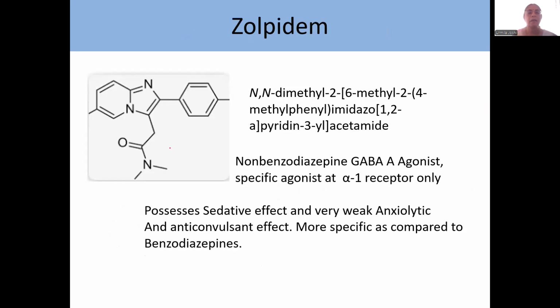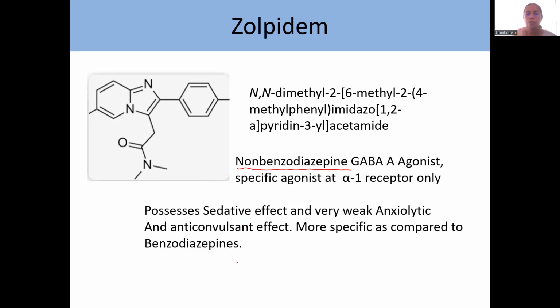The last drug mentioned in your syllabus under benzodiazepines is zolpidem. Zolpidem is actually a non-benzodiazepine, but it binds to the GABA A receptor just like benzodiazepines and acts as an agonist. But the advantage is it is a specific agonist at the alpha 1 receptor only. So it produces a sedative effect, but it has a very, very weak anxiolytic and anticonvulsant effect. Okay. So in other words, this compound is more specific as compared to benzodiazepines.